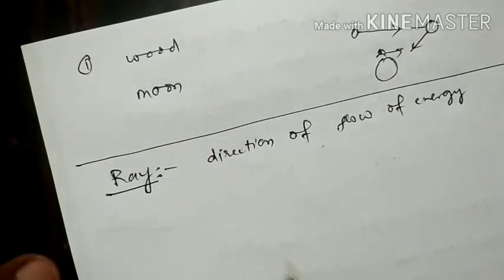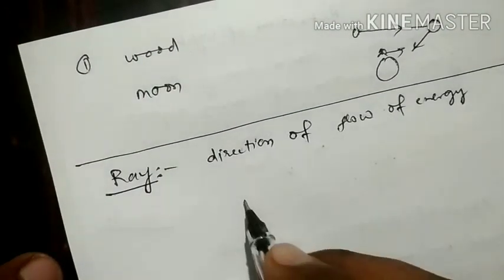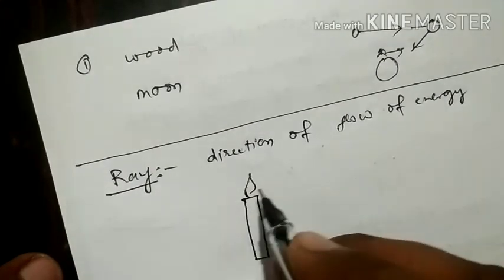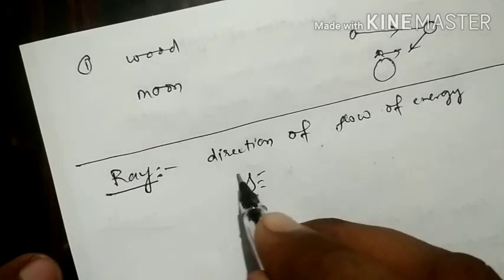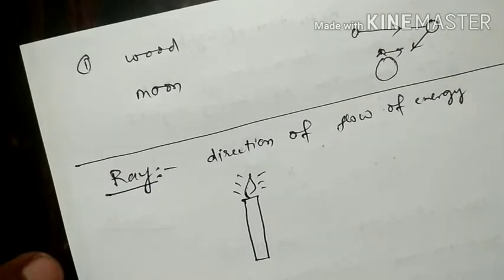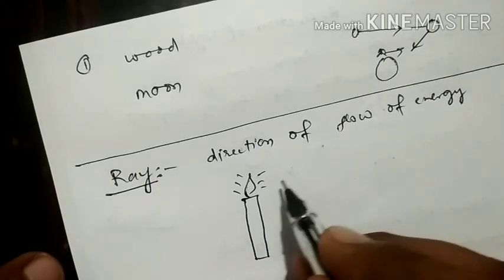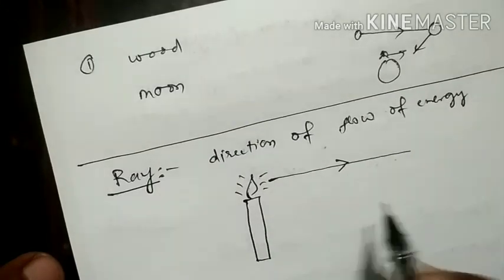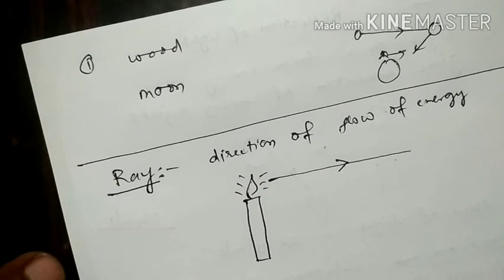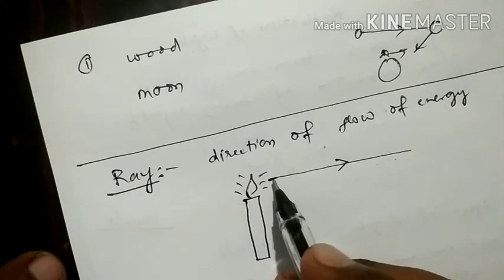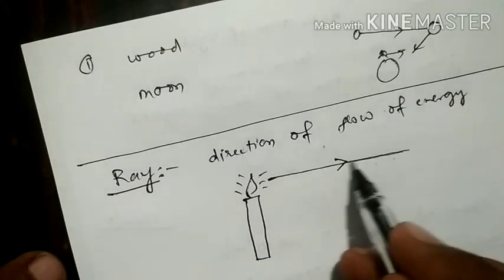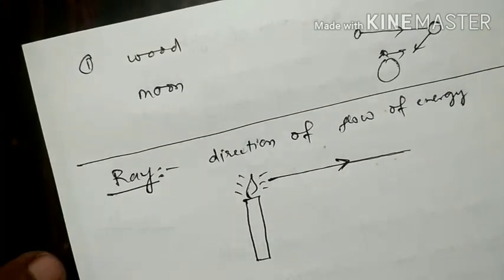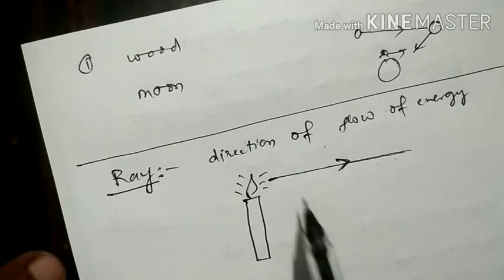If you want to understand this clearly, you can take a candle or a light bulb, and light is given by it. In physics, you can consider a light ray starting from the source and going towards the observer. The person who is seeing is called the observer. This is the object or source of light. The light starts from the source and goes to an object or any other thing. So this is the direction.